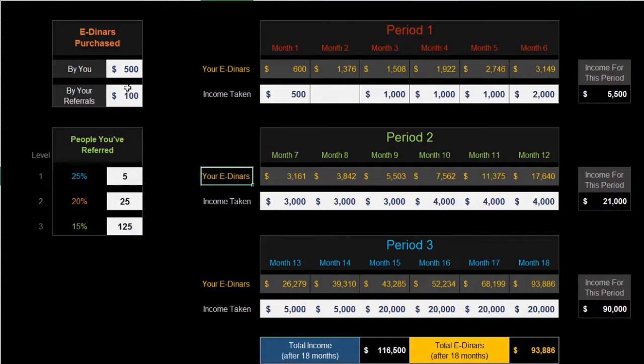Now you might be thinking it sounds too good to be true. Well, let's look at Bitcoin. It started at 6 cents and it ended up worth over $400. That's a 7,000-fold increase. If somebody was to tell you you were going to make 7,000 times more than what you put in, you wouldn't believe them. Even if they said 700 times or even 70 times, that's still unbelievable. But it's happened. This is new technology. This is the future, and anything can happen. So, as far as I'm concerned, why not give it a go? As long as you can get your money out, and as long as you're not coming in with high amounts, I don't think it's a big risk.